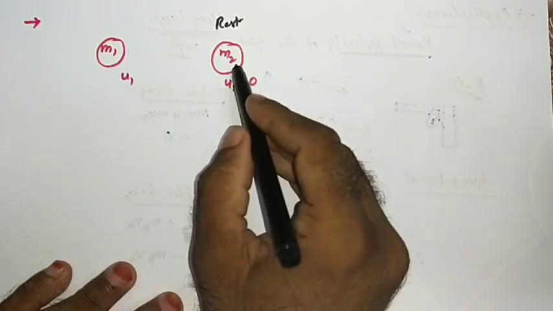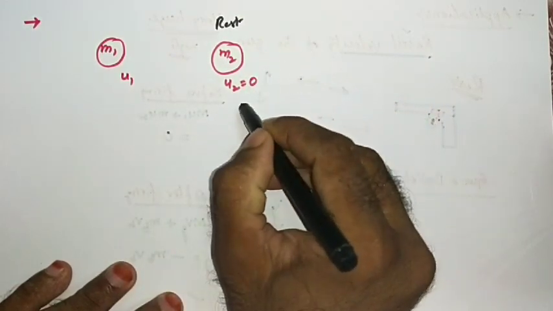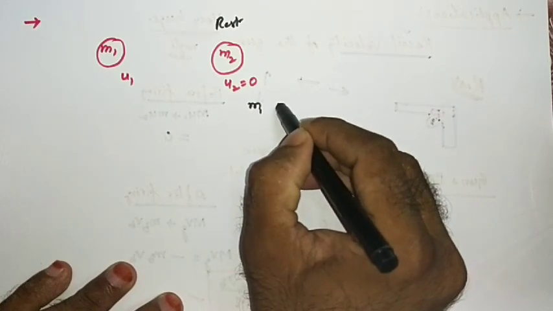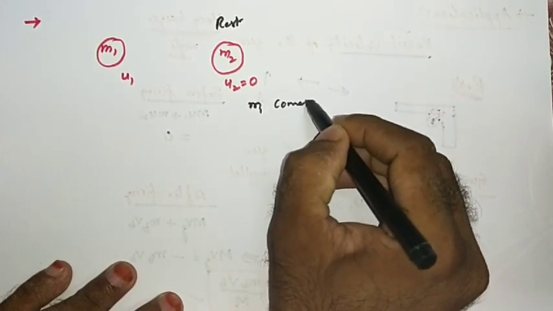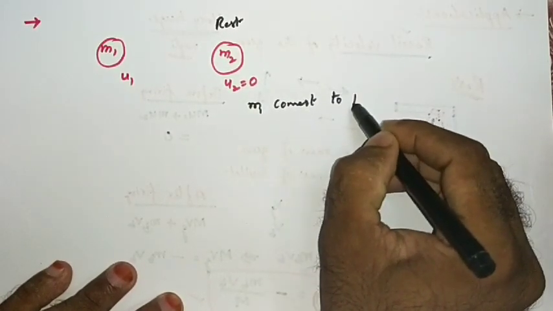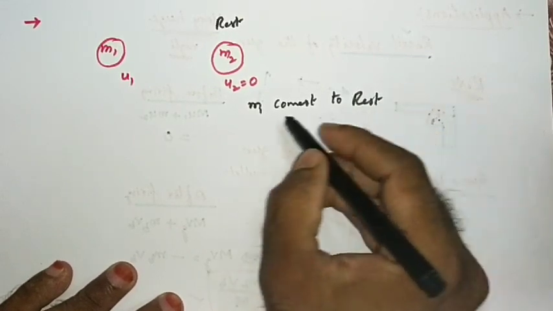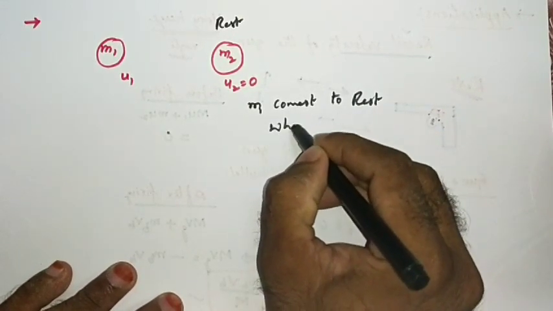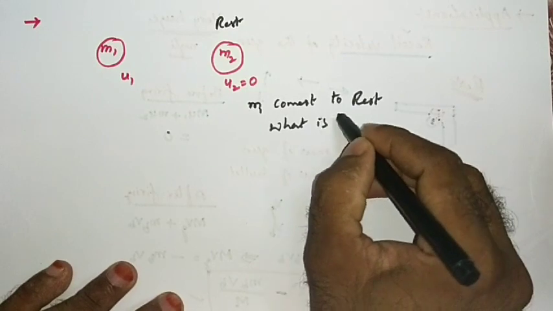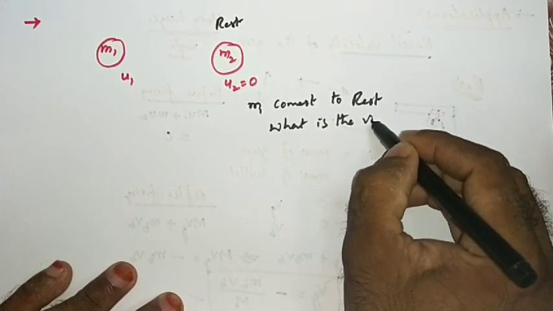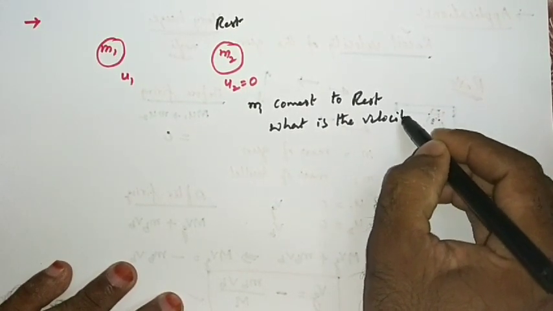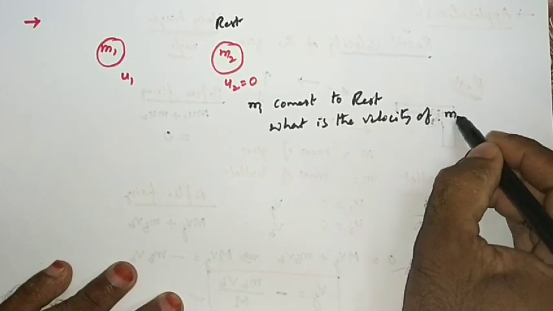After hitting, m1 comes to rest. Then what is the velocity of m2? Let us see now.